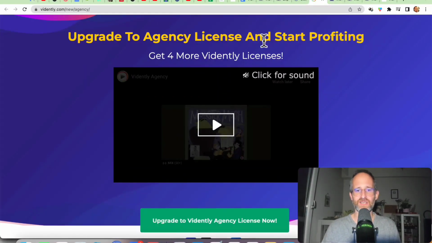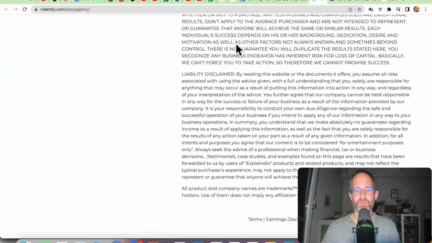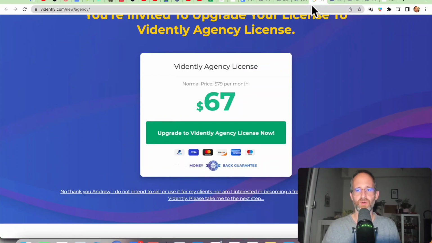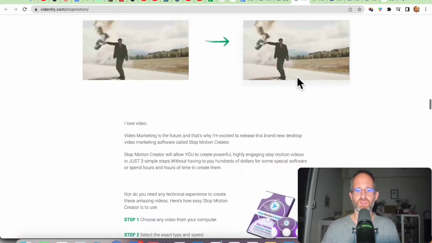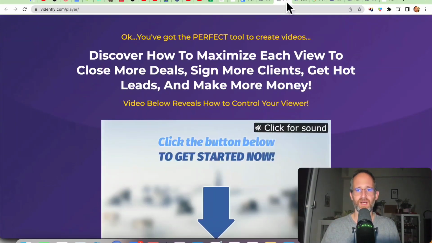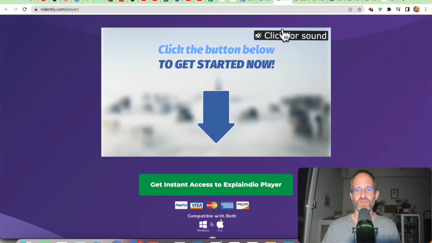Next one here is the agency license. You get 4 more Vidently licenses, and you can actually have people working for you and doing your videos for you. Next one here is you can create stop motion videos. These are just an extra software here for this one. Then the last one is a video player that you can actually put your videos in. It will play it for you.